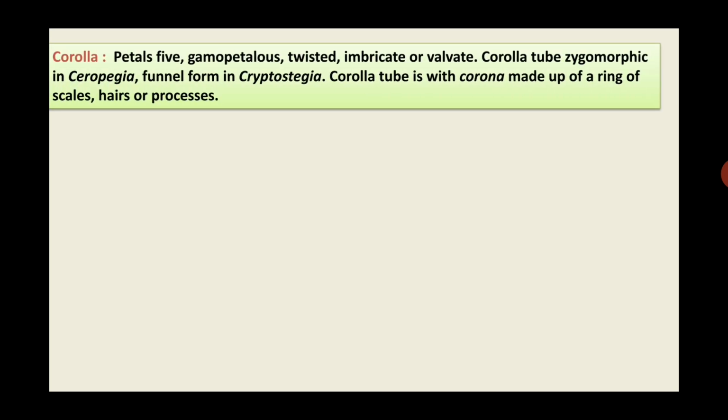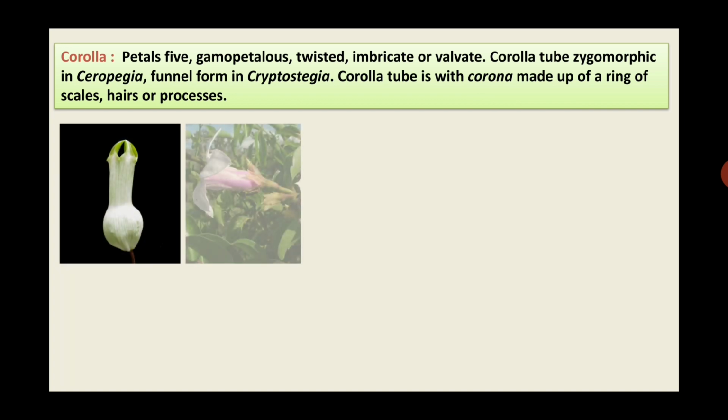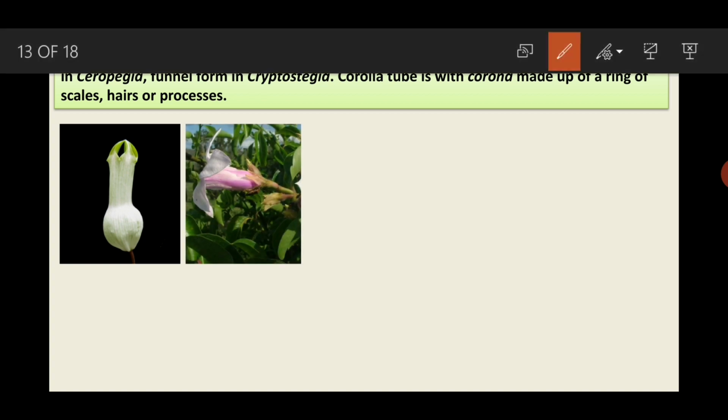Then the second floral whorl, that is corolla. Petals are 5, gamopetalous. So here gamopetalous means petals are united or fused with each other. Estivation is twisted, imbricate or valvate. Corolla tube zygomorphic in Ceropegia, funnel form in Cryptostegia. So here you can see zygomorphic corolla tube in Ceropegia, funnel shaped in Cryptostegia.